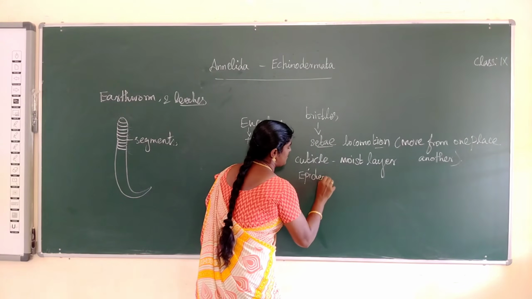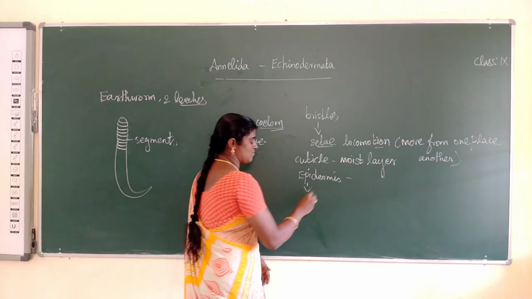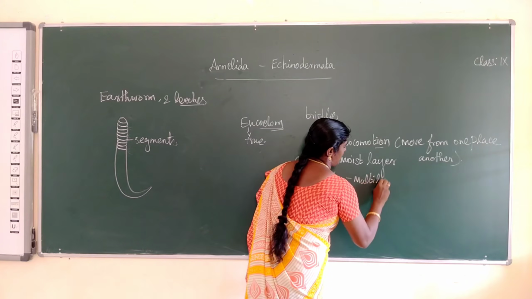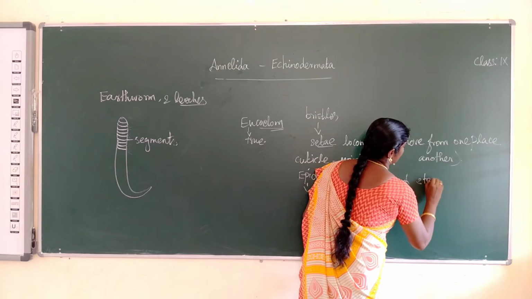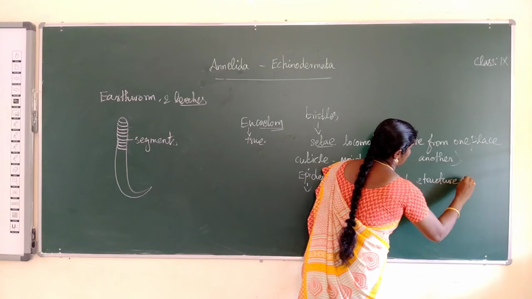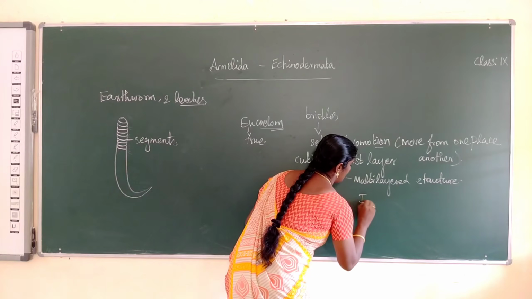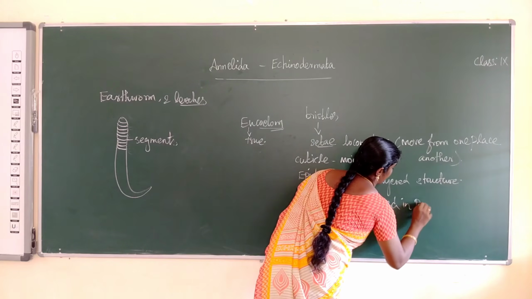What is epidermis? Epi means outer, dermis means layer. Epidermis is a multi-layered structure. What is the use of epidermis? It is involved in protection.